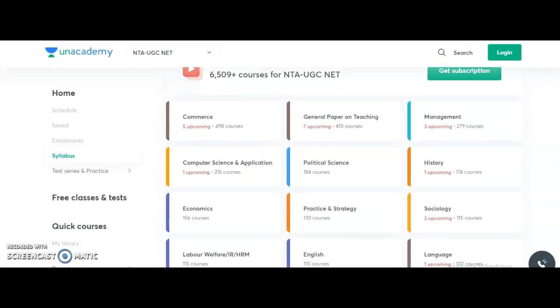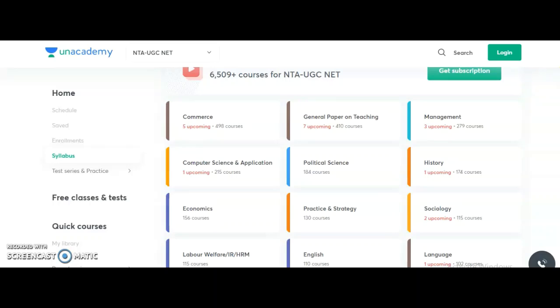Actually, the University Grants Commission conducts the National Eligibility Test exam twice every year for 81 subjects. Out of the 81 subjects, for a few subjects Unacademy is providing the complete course, including free online classes also, guys. So here I will give you the complete details regarding that.